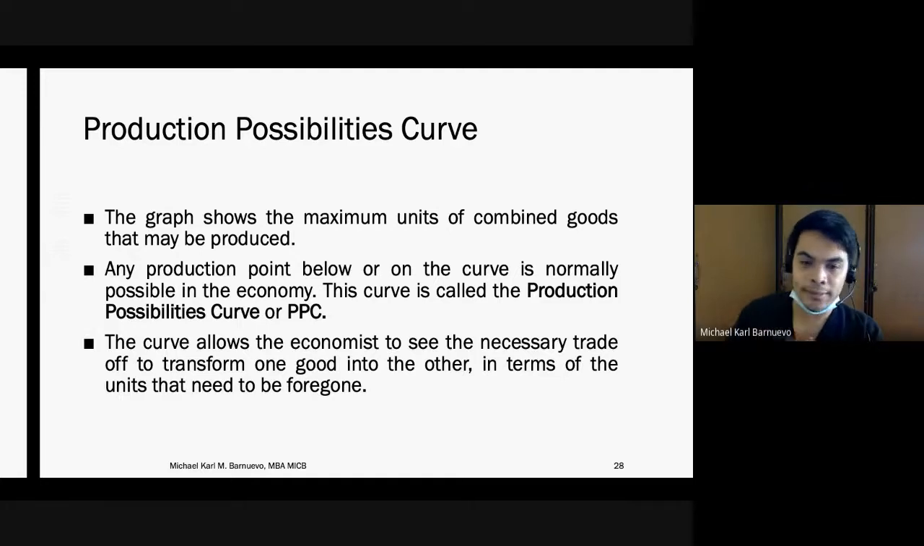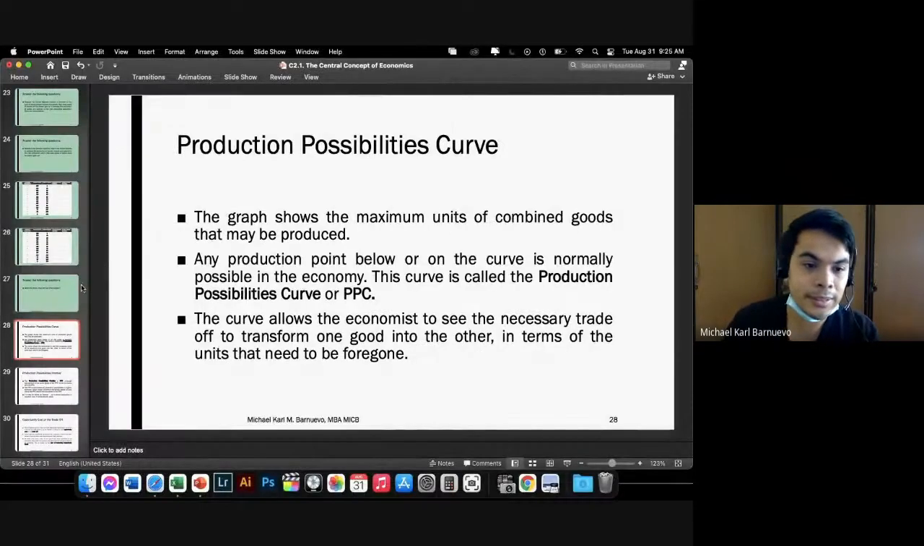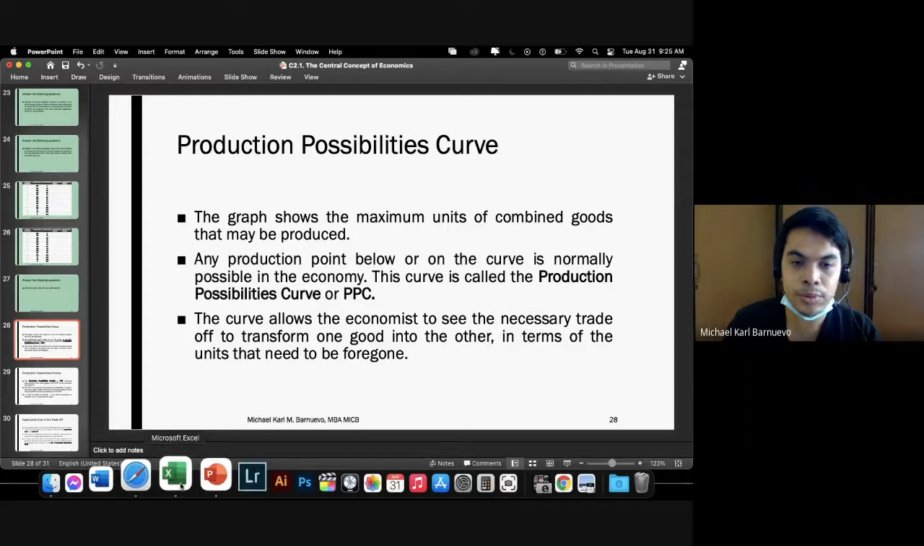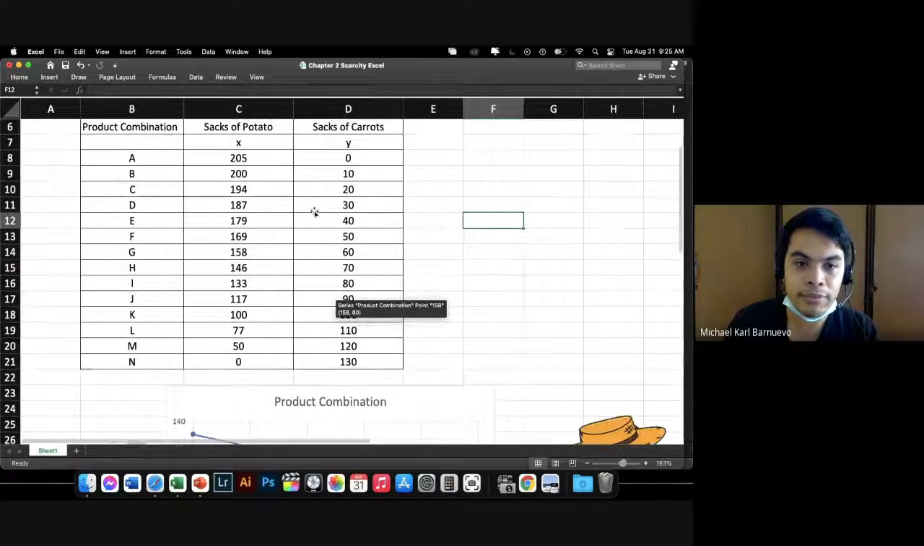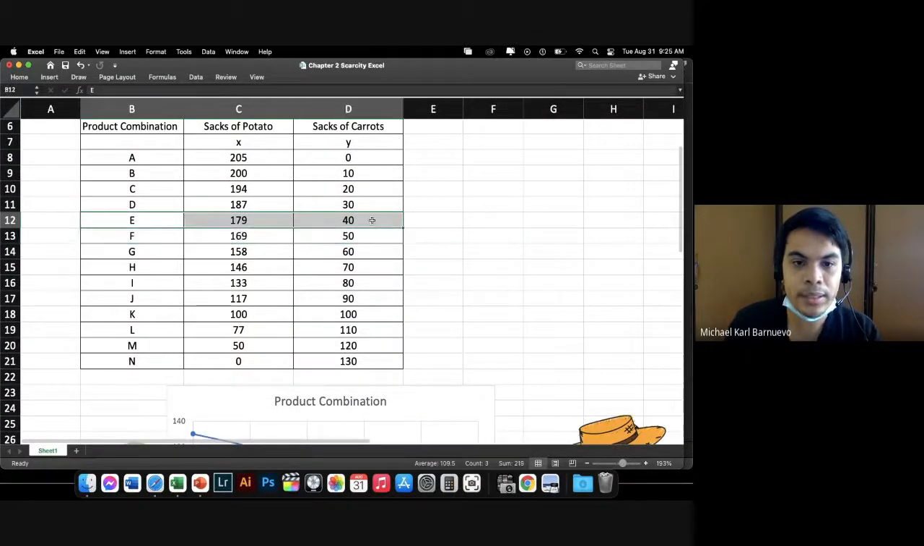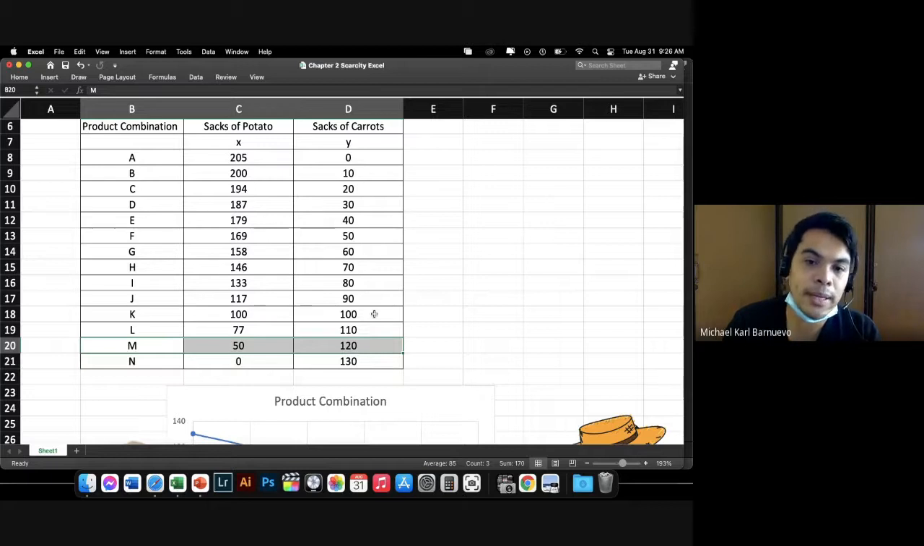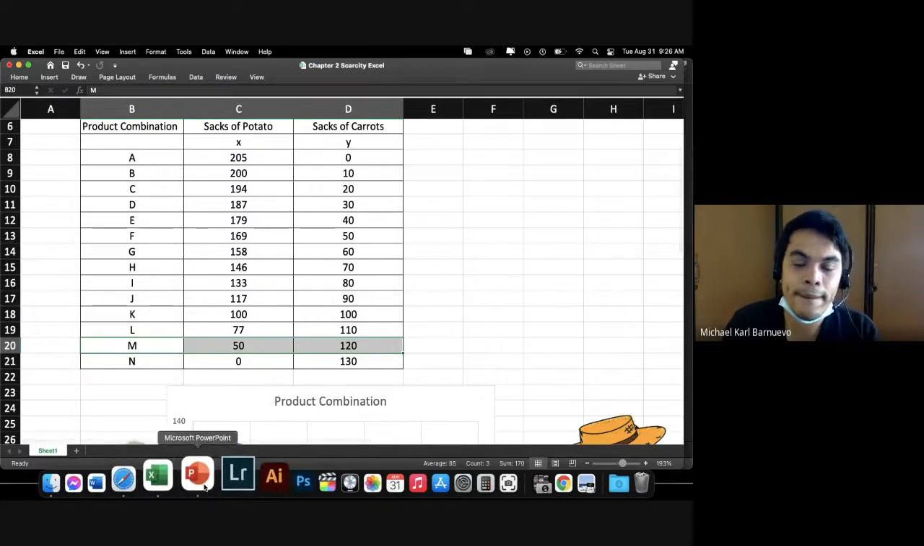That's our trade-off. So if we go back here, we can see the trade-off. If I produce, let's say, here at E, 179 sacks of potato, I can only produce 40 sacks of carrot. That's the trade-off. Or, here in product combination M, if I produce 120 sacks of carrots, I can only produce 50 sacks of potato. There's always a trade-off.